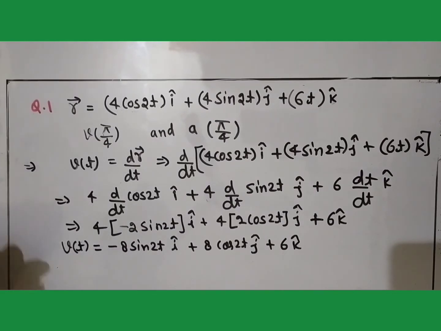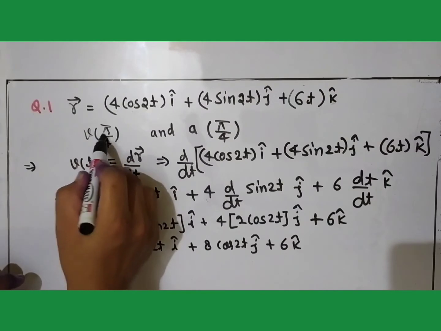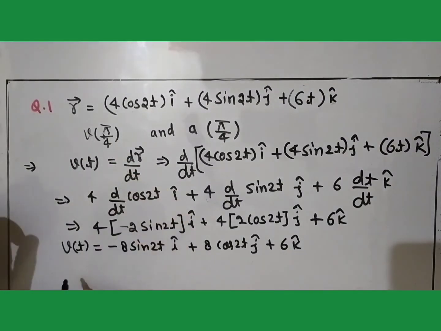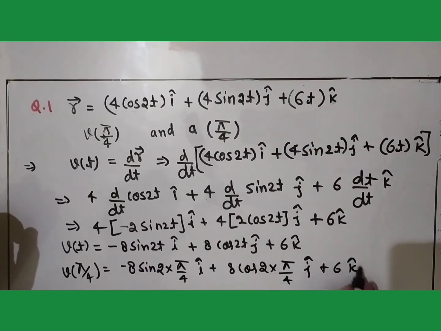Now we have to differentiate it, so we can calculate acceleration at any particular time t. Again, as you can see here, we have to calculate v at t is equal to pi by 4. So it will become v(pi/4) is equal to minus 8 sin 2 into pi by 4 i cap plus 8 cos 2 into pi by 4 j cap plus 6 k cap.